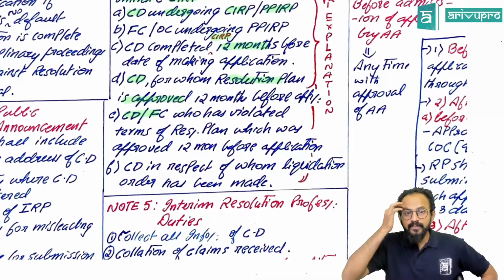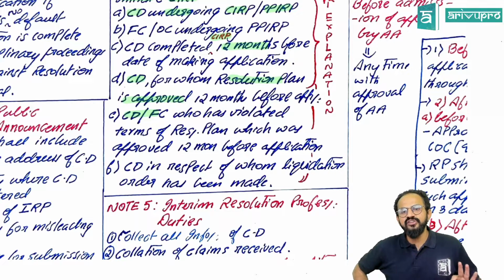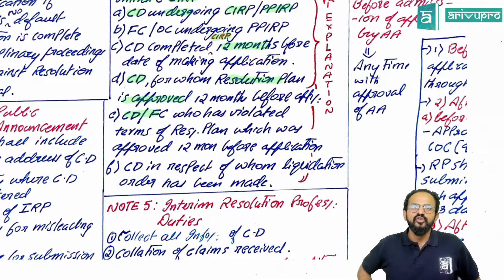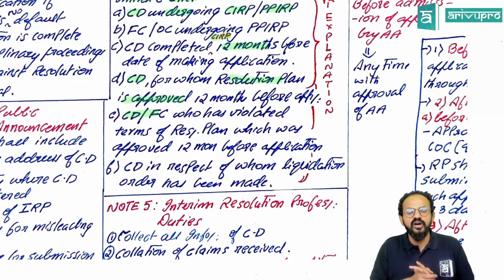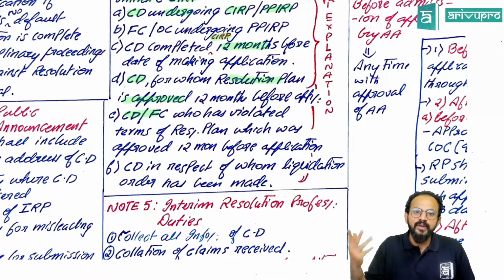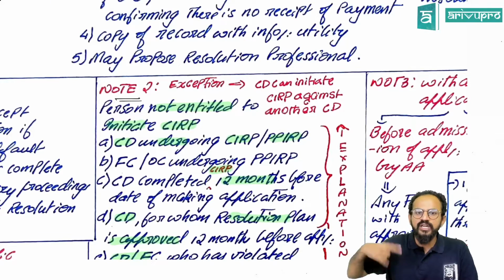Last one. A corporate debtor in respect of whom a liquidation order has been made. A person on whom liquidation has been started, you cannot file a CIRP on such a person. A corporator in respect of whom a liquidation order has been made is not entitled to initiate CIRP.